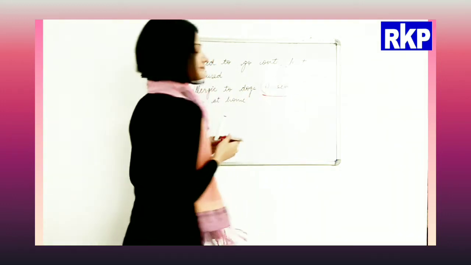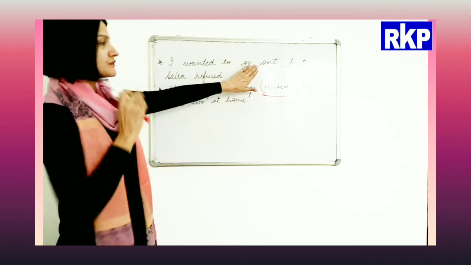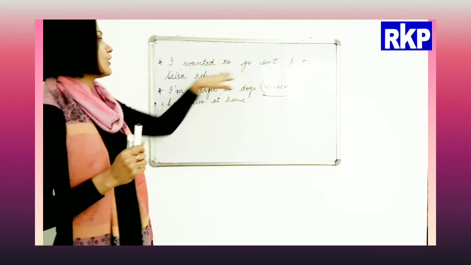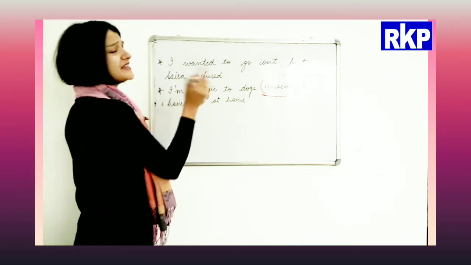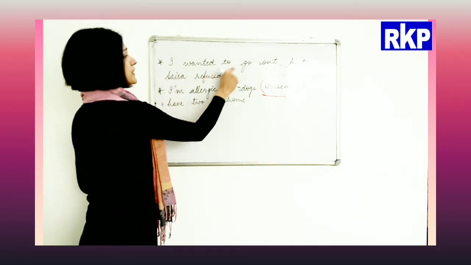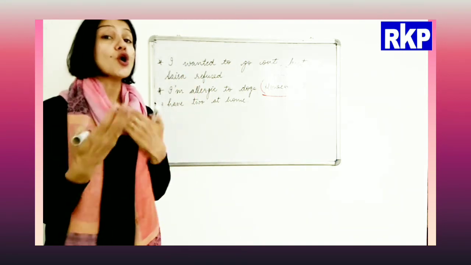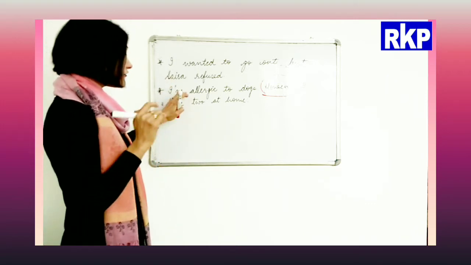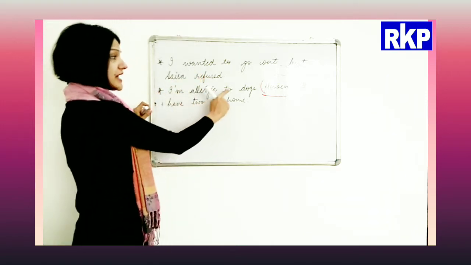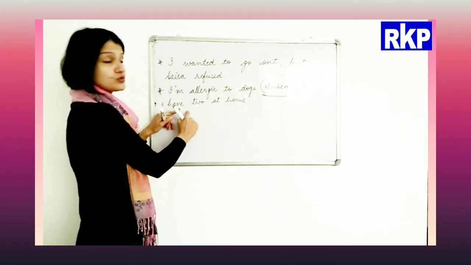I wanted to go out, but Saira refused. If you see here, beta, there is no logical connection between these two sentences. Whereas, in I am allergic to dogs, however, there is a connection between the two sentences.